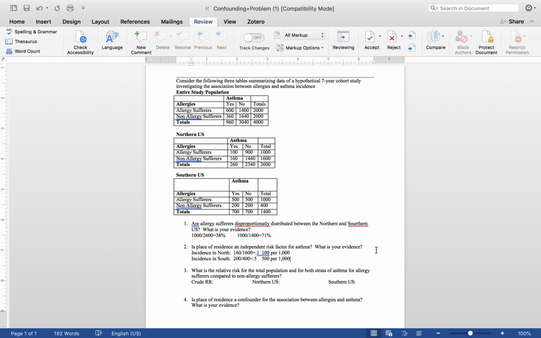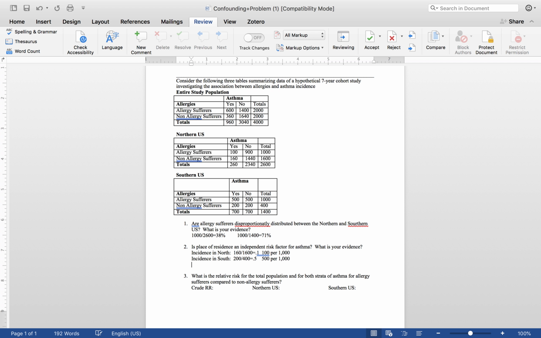And that's because those that live in the south have much higher rates of asthma than those that live in the north. So if we get our relative risk, we do 0.5 divided by 0.1, and that'll equal 5, which means that those that live in the south are 5 times more likely to have asthma.